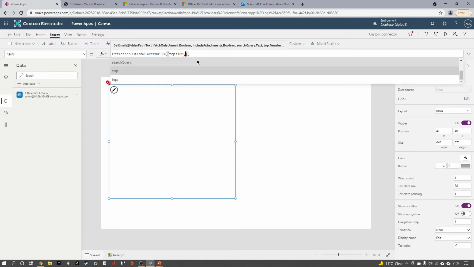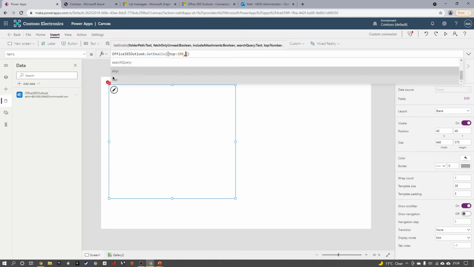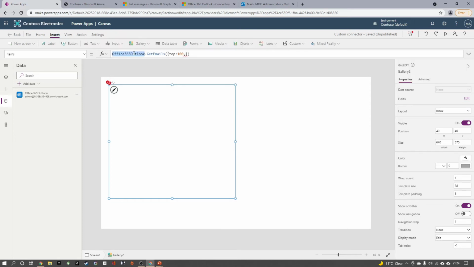But if your client is asking for 100 emails in one shot, one way is to create this type of connection four times to consume the top 100 by fetching the first 25, skipping the first 25 in the next call and skipping 50 in the next call, and make it 100, and you group all the collections in one single data source and try to populate a single gallery. That looks difficult, and it also has a performance issue. So rather than using that approach, we can create a custom connector for a Graph API.